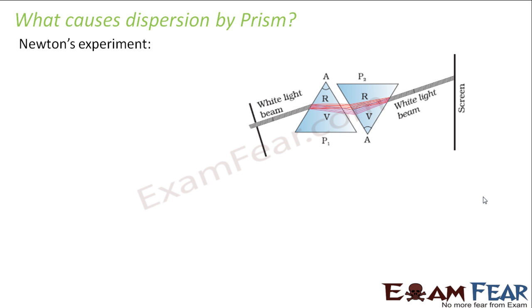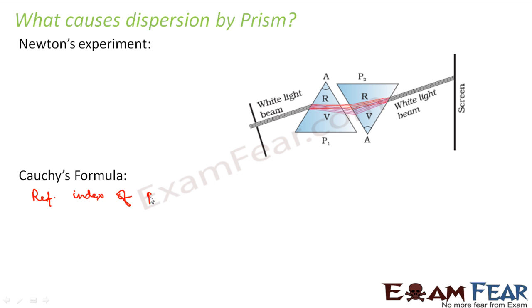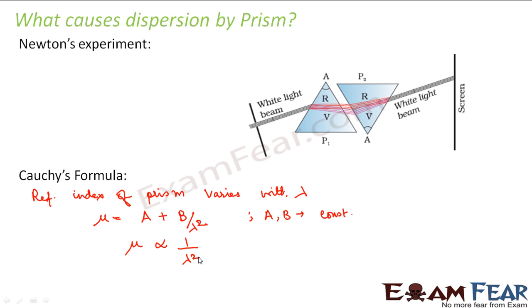So, let us look at it in this form. There was a Cauchy's formula which told that the refractive index of the material of the prism varies with wavelength. And how does it vary with wavelength? He told that mu is equal to A plus B by lambda square, where A and B are Cauchy's constants. So A and B were constants. Therefore, from here we can say that mu varies inversely with lambda.